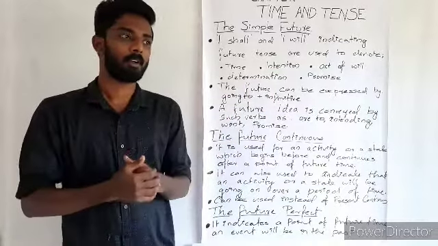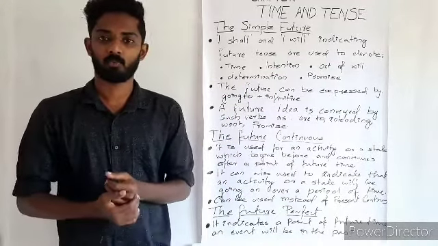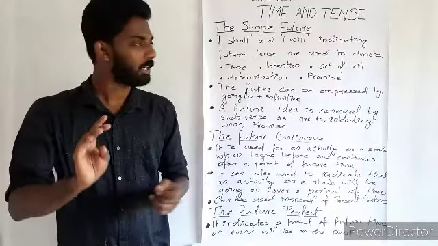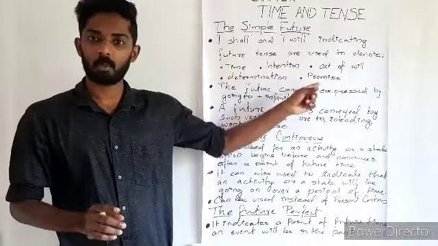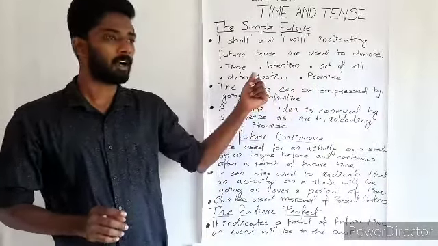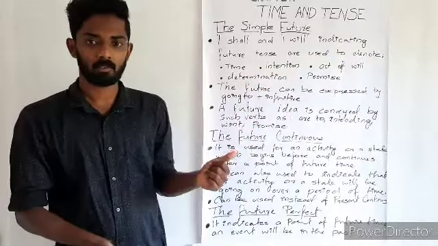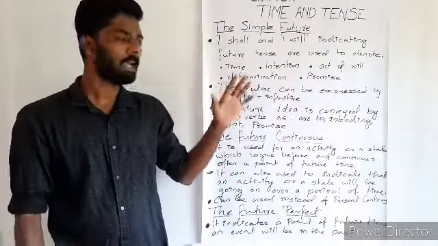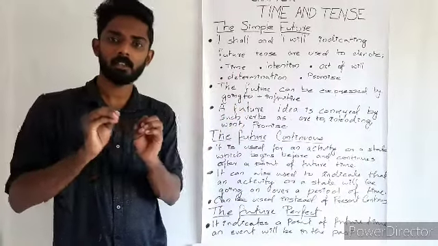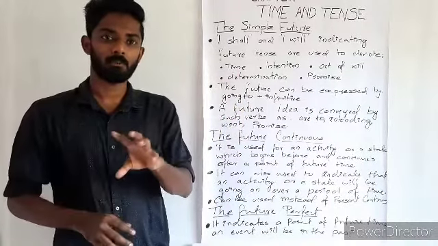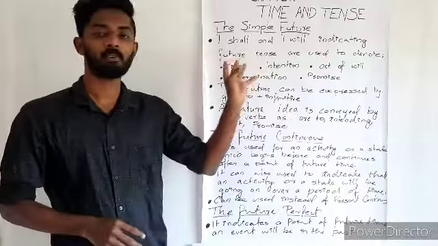For example, I will help you. In the sense, it is a promise. And I will get good marks in the examination. So it's a determination, and there are things like that which we can express through simple future tense.